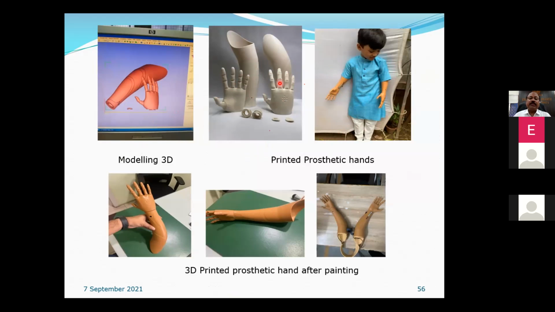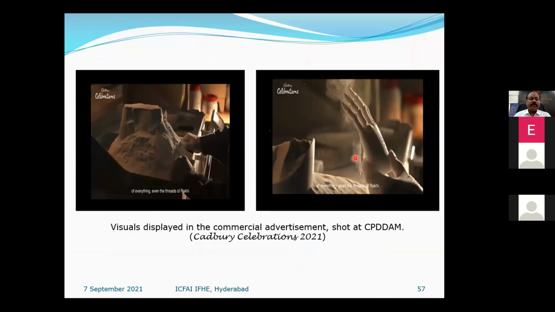Here, the two prosthetic hands were built at our SLS mission. After that, they colored them and fitted them to the boy, and it was also advertised. You can go to YouTube and search for Cadbury Celebrations. For 2-3 seconds they have shown our lab also, where our people are removing parts from the bin and cleaning them. So these visuals also appeared.